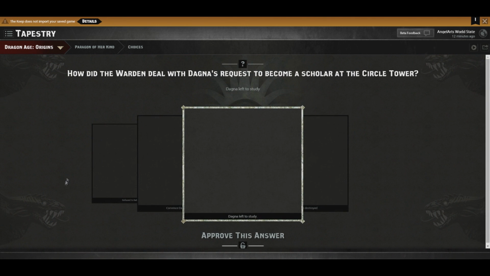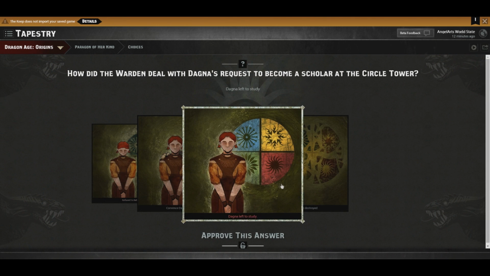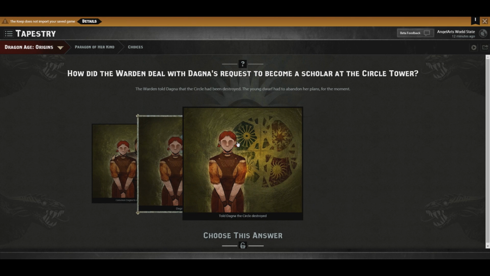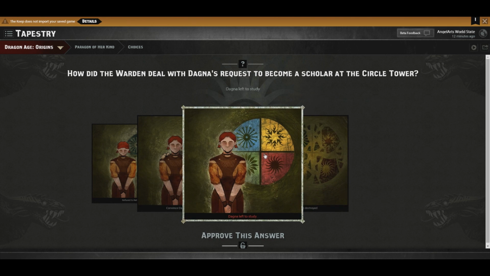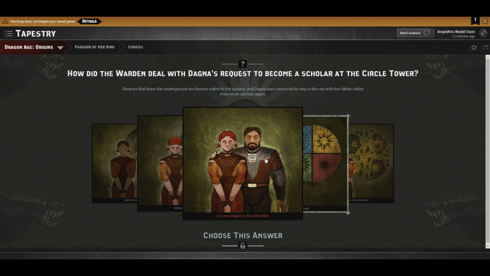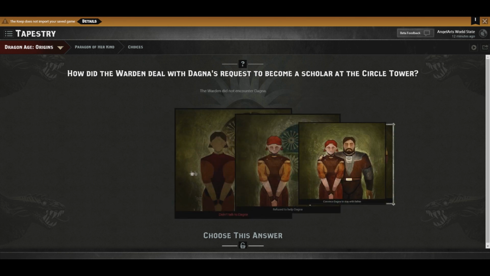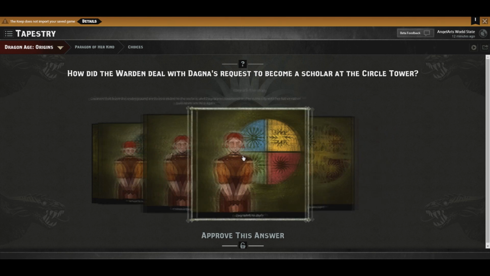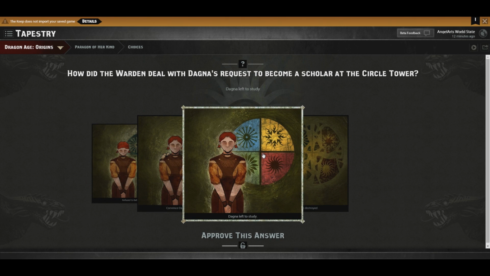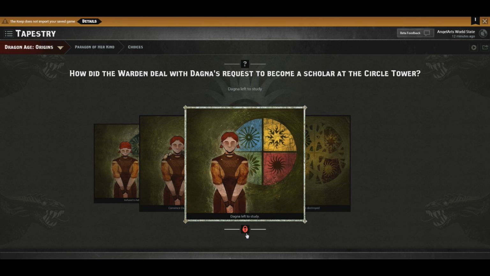How did the Warden deal with Dagna's request to become a scholar at the Circle Tower? Dagna left to study, told Dagna the Circle was destroyed, convinced Dagna to stay with Father, refused to help Dagna, didn't talk to Dagna. I really like Dagna a lot. I really hope that we see her in Inquisition. She was such a cool dwarf. Dagna left to study. This one I'm locking because I loved her character so much.